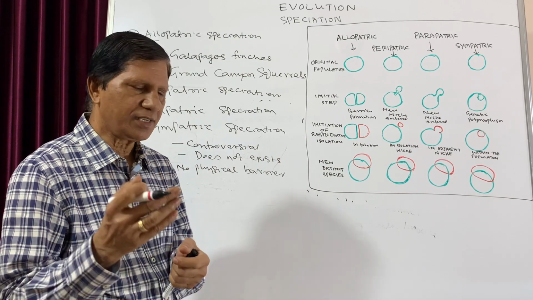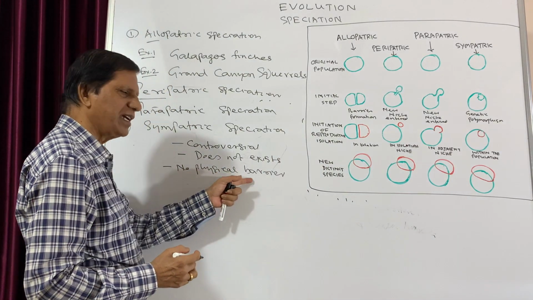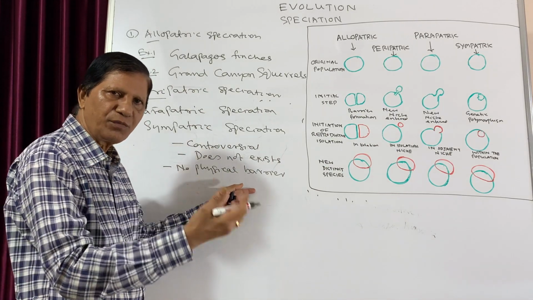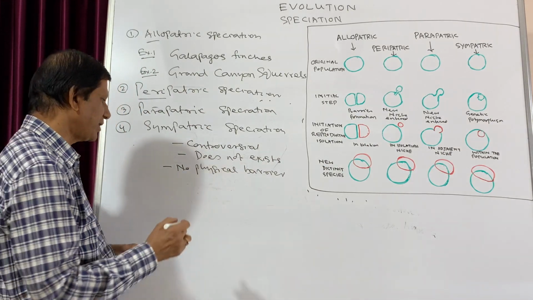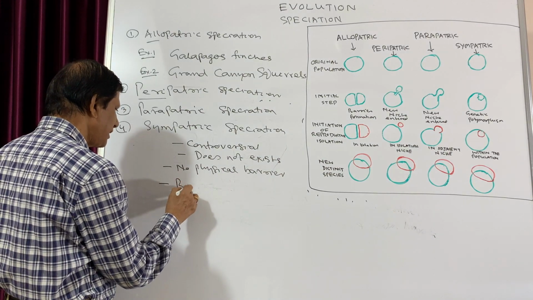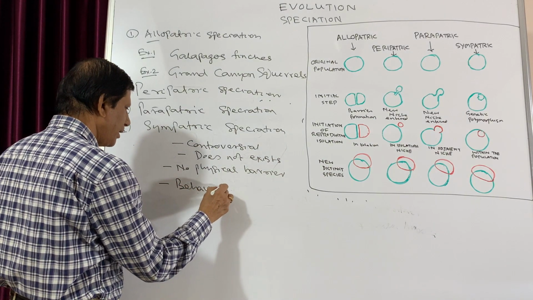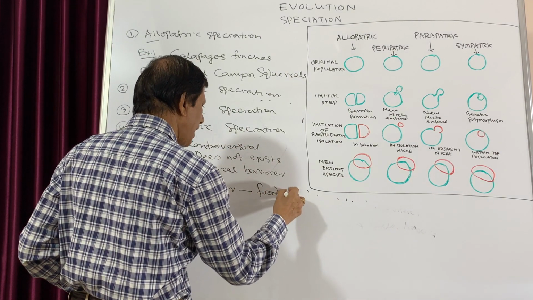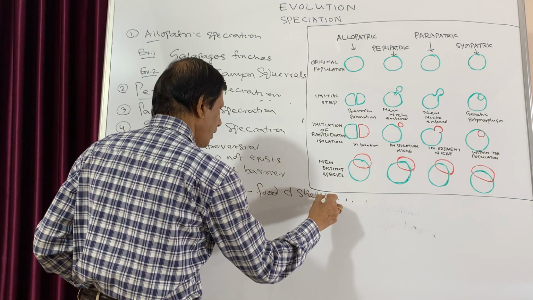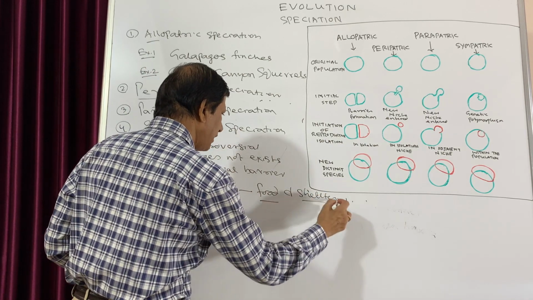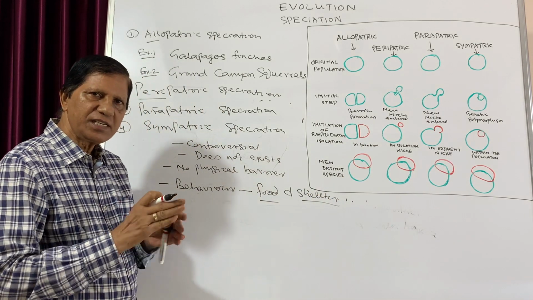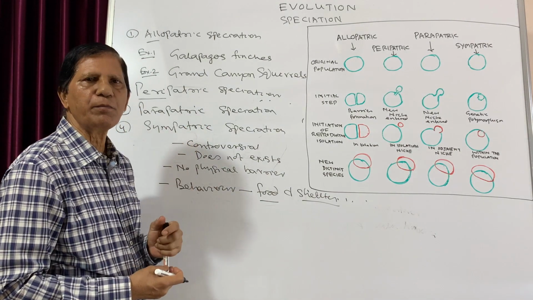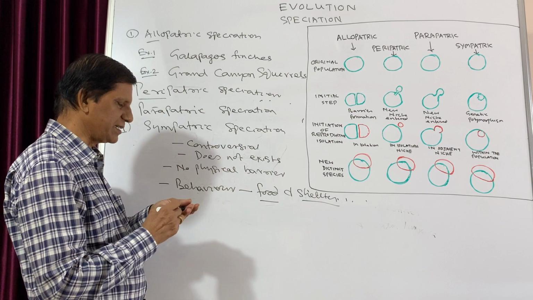Then some scientists suggested that though there is no physical barrier, even species from one place can move to another for the purpose of breeding, but sometimes there are changes in their behavior, particularly in the case of food and shelter. With respect to food and shelter, some species change their behavior, which is different from the remaining part. Let us take an example.